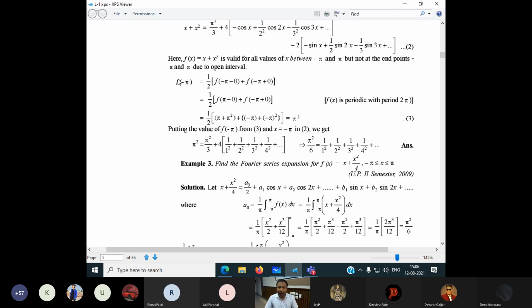As I told you, this is how the second part of the problem can be solved. Equation number 2 is coming. How is it coming? We found the value of A naught, the value of AN, and the value of BN. Then we put the values of A naught, AN, and BN in the Fourier series, and then we get equation number 2. Equation number 2 is called the Fourier series of the given function. I hope now it is very clear for all of us.